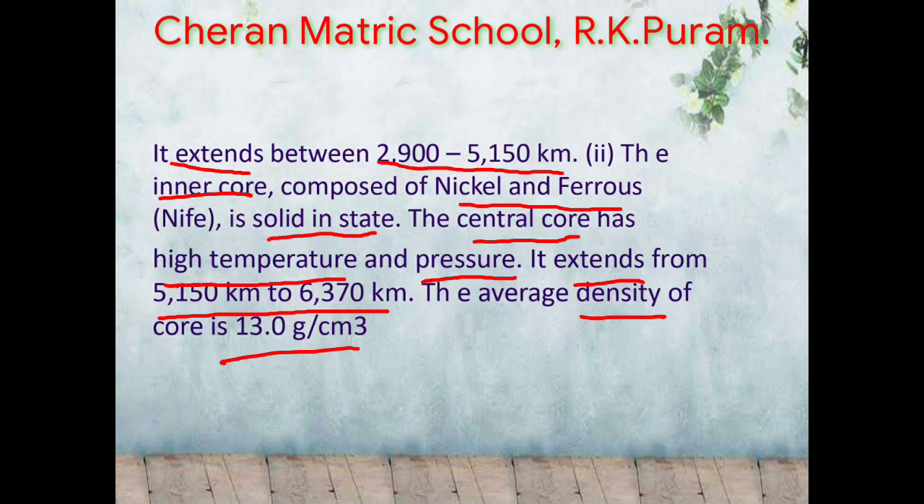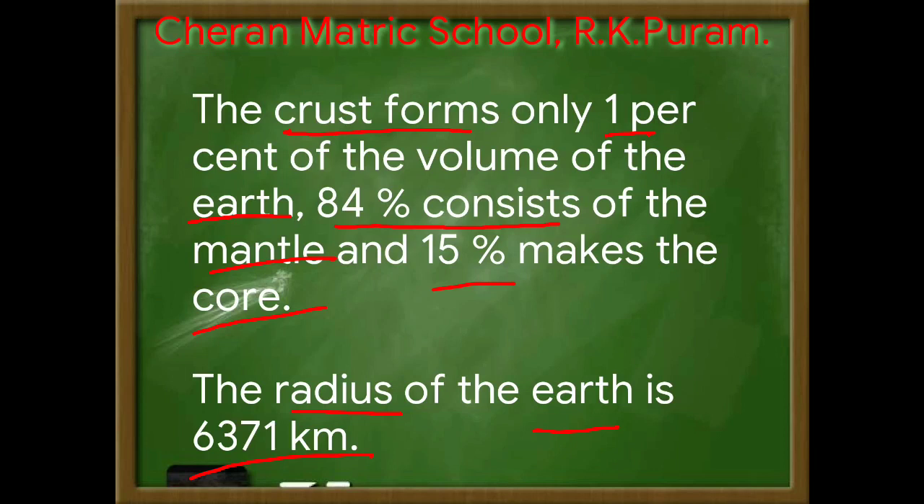It is in the solid state. The central core has high temperature and pressure. It spreads from 5150 km to 6370 km. The density of the core is 13 gram per centimeter cube. The crust is only 1% of the volume of the earth. 84% consists of the mantle and 15% makes up the core. The radius of the earth is 6,371 kilometers.